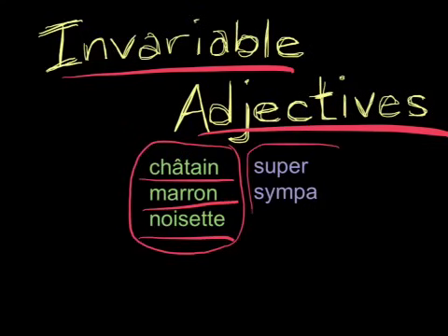New words that we're learning in this unit that are also invariable are super, which means super or great, and sympa, which means nice. Neither of these words ever take an e, they never take an s.